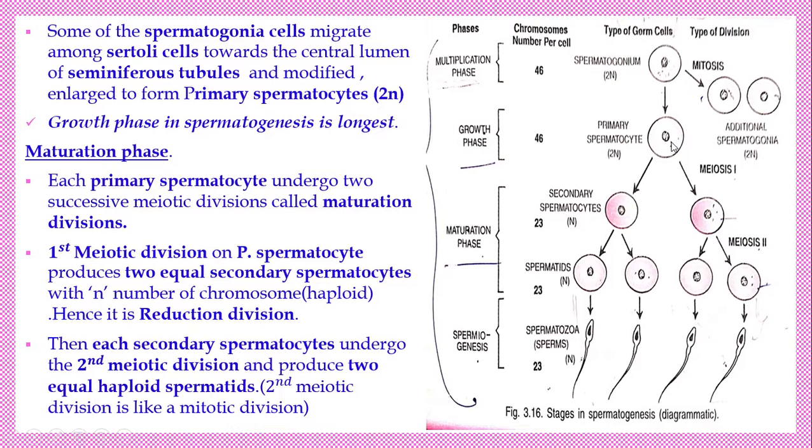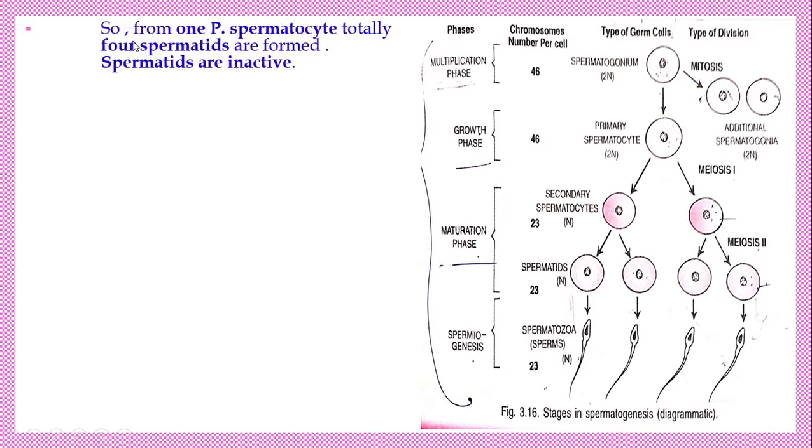The spermatids formed have n number of chromosomes, the haploid number, that is 23 chromosomes. These spermatids are inactive sperm. From one primary spermatocyte, totally 4 spermatids are formed. Spermatids are inactive.